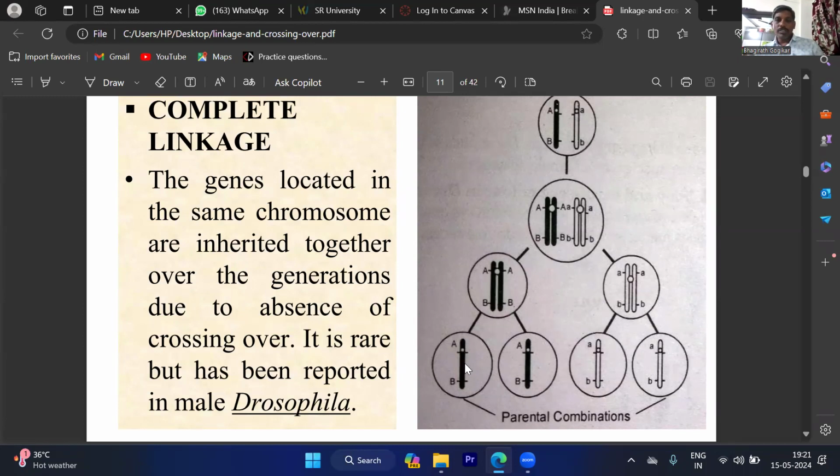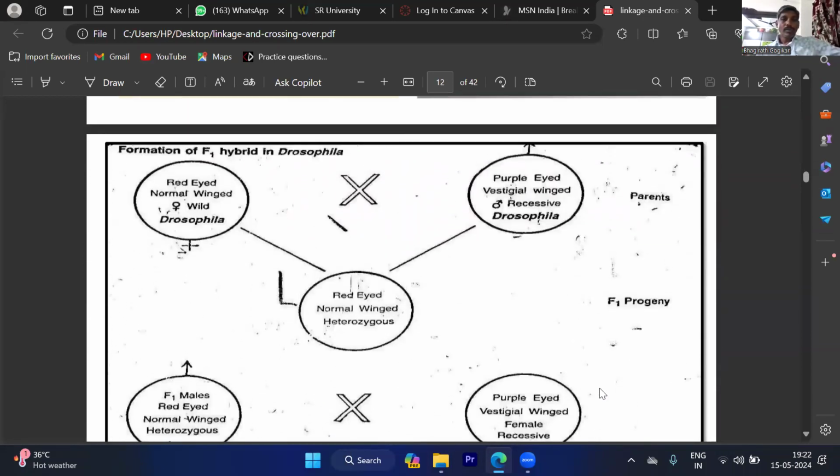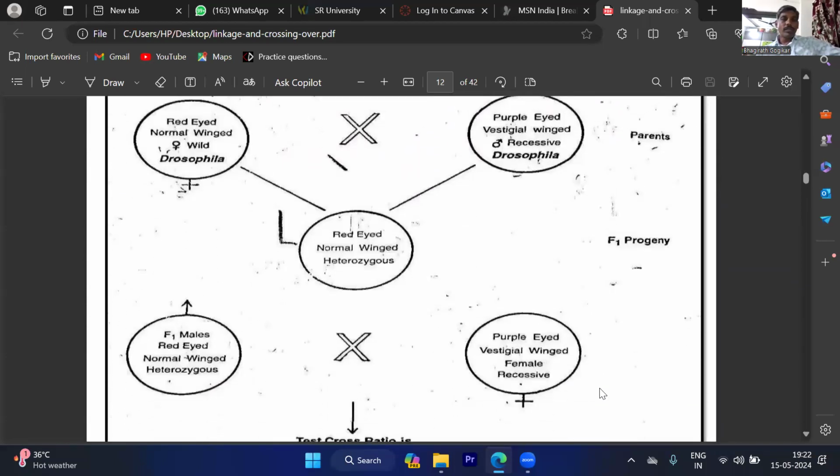During gametogenesis, see here, these two gametes are formed and those two gametes are formed. Similar parental types of phenotypes are formed by the combination of the gametes. So that's why there is no chance of a new character evolving in the next generation. I think it is clear.